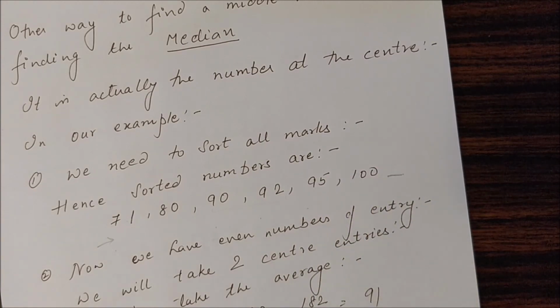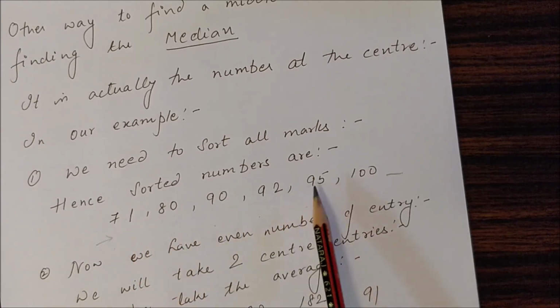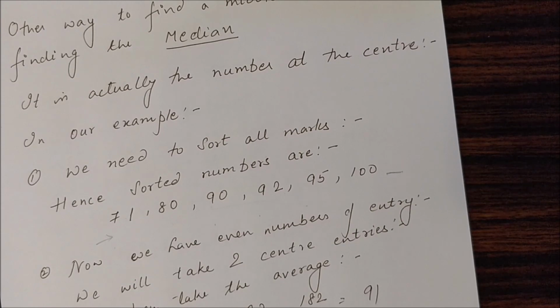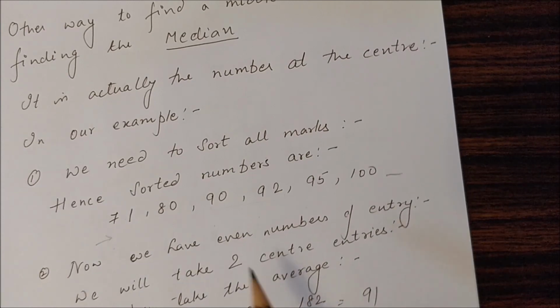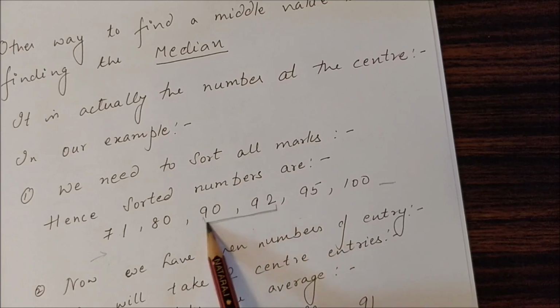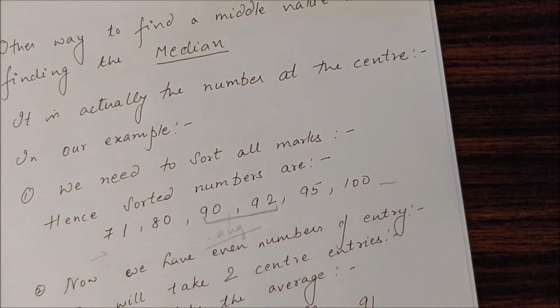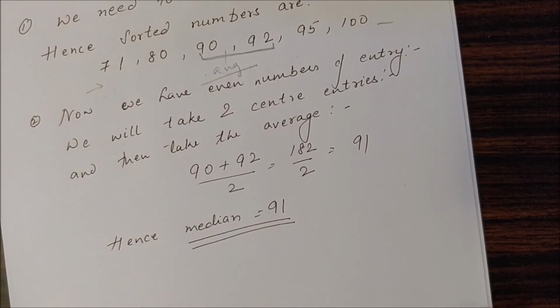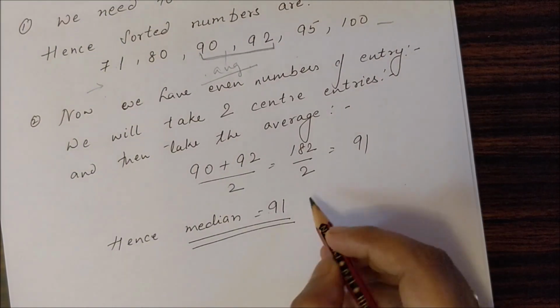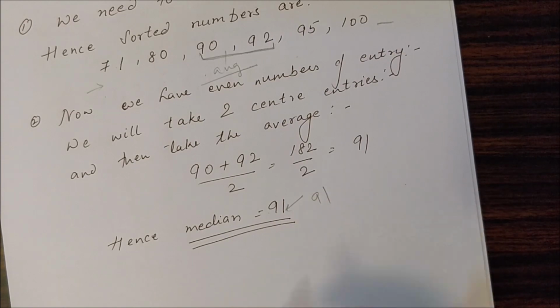Now, when we are finding the median, we find the center number. But what we see here, 1, 2, 3, 4, 5, 6, there are 6 entries. That means an even number of entries, so we cannot have a single number at the center. So what are the two numbers at the center? That is 90 and 92. What we do in this case is take the average of these numbers: 90 plus 92 divided by 2. Therefore, our median becomes 91.